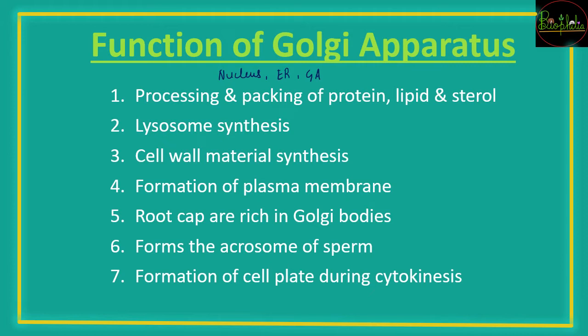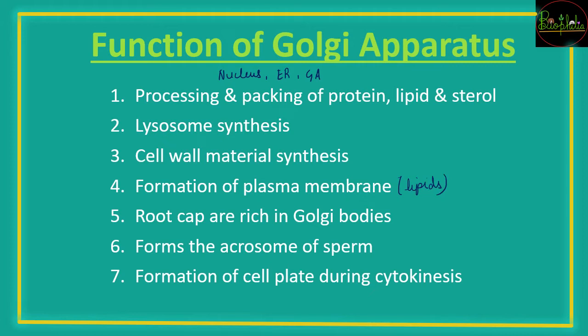So after the vesicle formation, vesicles के अंदर, if there are some kind of enzymes present in it, that becomes the lysosome. So lysosomes are also synthesized with the help of the Golgi apparatus. Even the cell wall material synthesis is completed by the Golgi apparatus. Formation of plasma membrane, because here there are going to be lipids present.